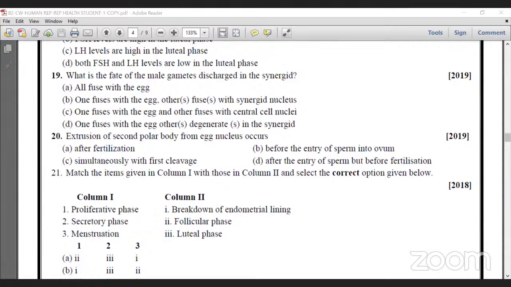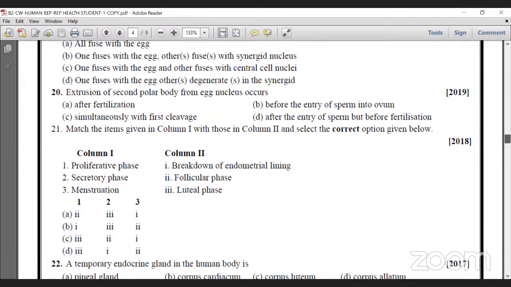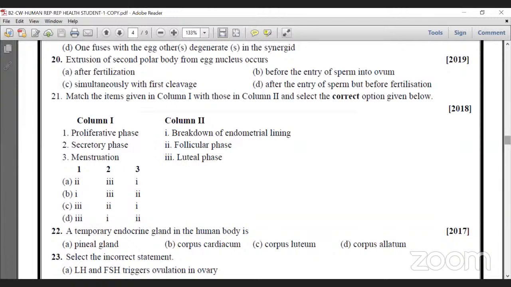Question number 20. Extrusion of second polar body from egg nucleus occurs. What is extrusion?